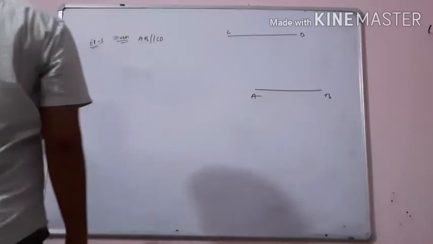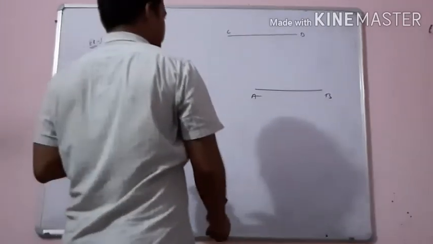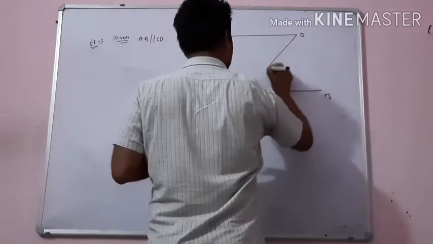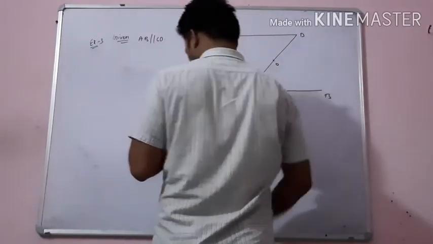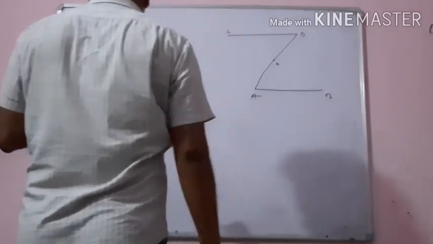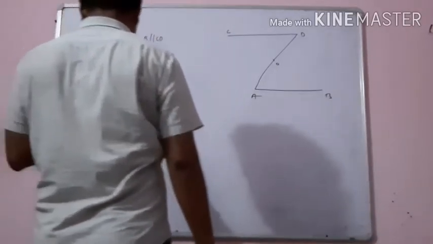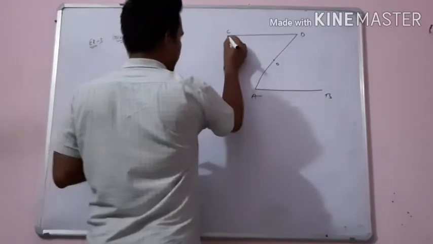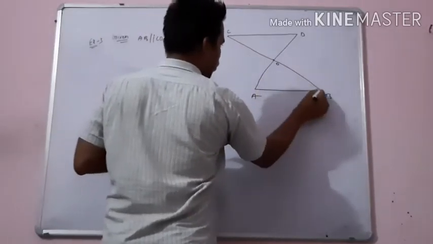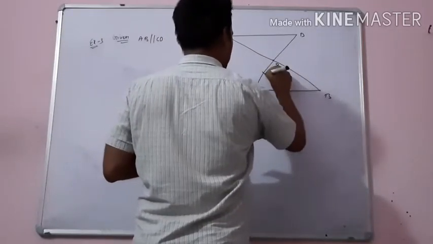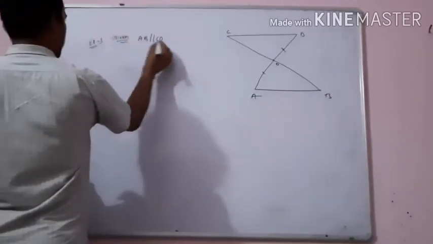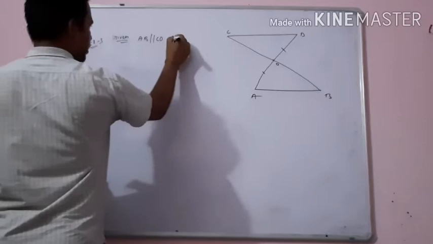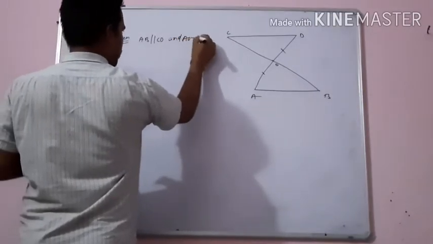O is the midpoint of AD. When AD is joined, then O is the midpoint. So AO equals OD.